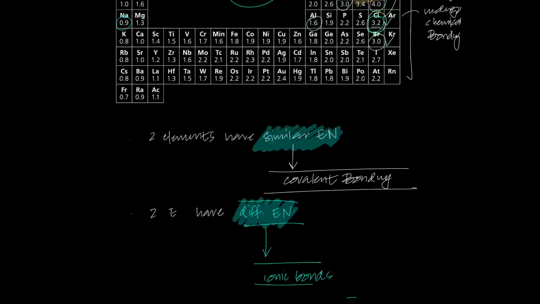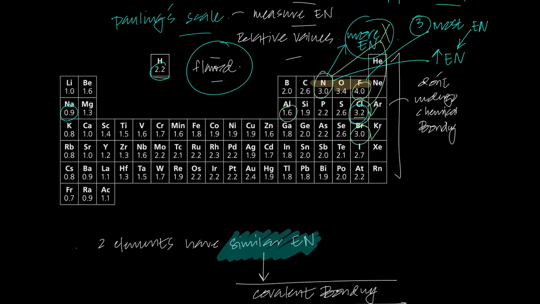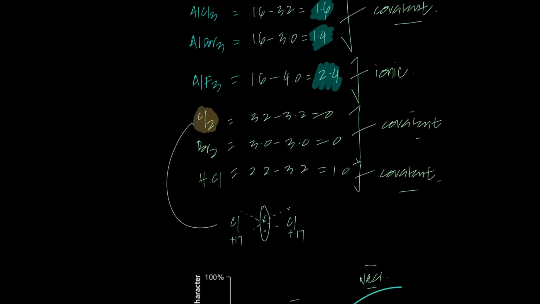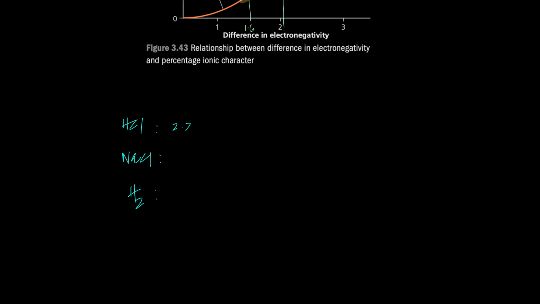But I want you guys to calculate the electronegativity of HCl, NaCl, and H2, because I want to give you guys certain terminologies right now. So HCl, NaCl, and H2. Let me do it with you. HCl. So H is 2.2 and Cl is 3.2. And Na is 0.9 and Cl is 3.2. So 2.2 minus 3.2, absolute values, because I just care for the difference. And this is 0.9 minus 3.2, and hydrogen is 2.2 minus 2.2.